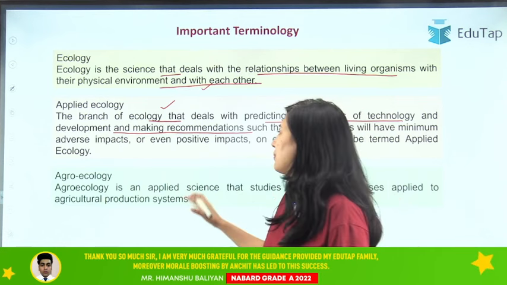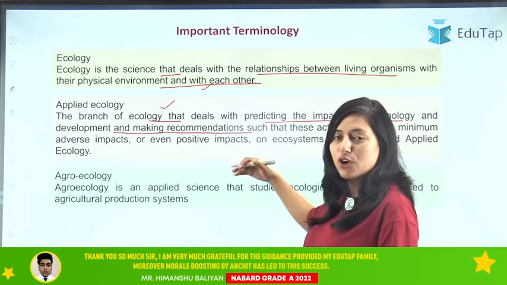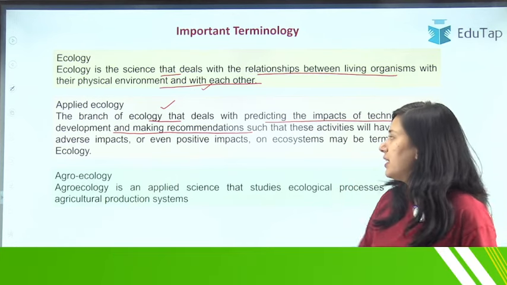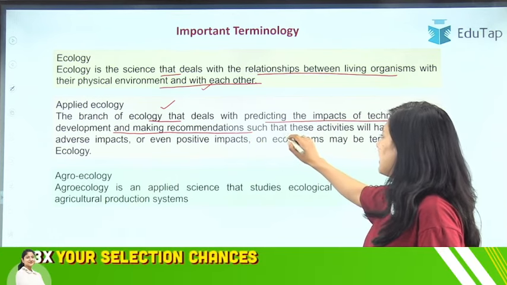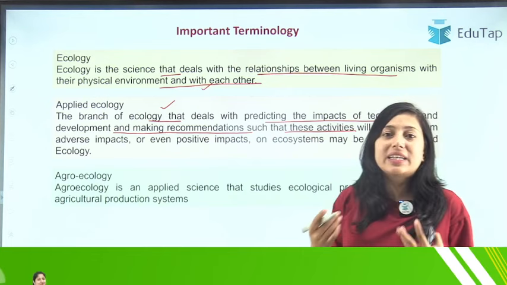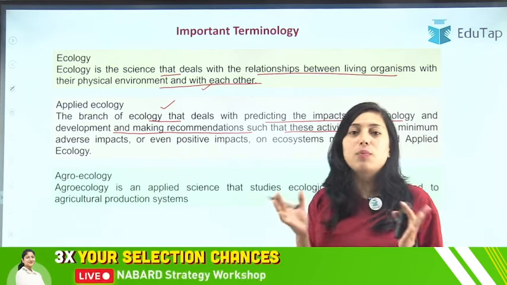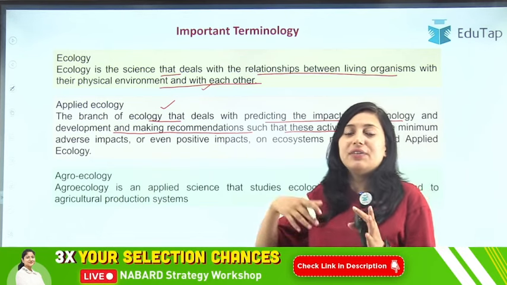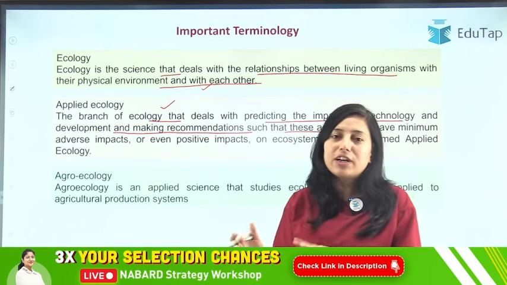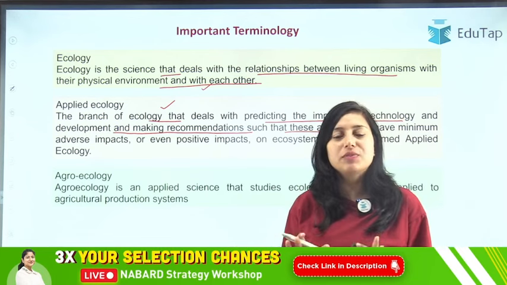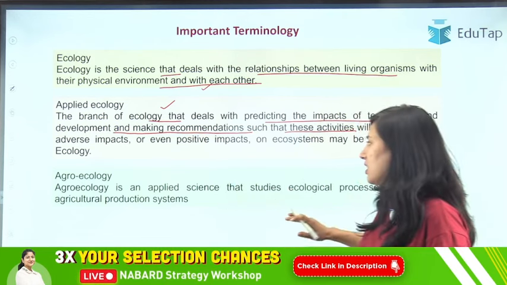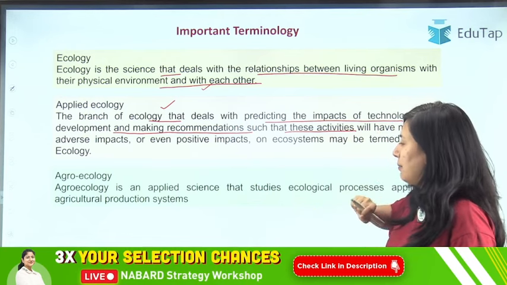It is the branch of ecology that deals with predicting the impact of technology, development and making recommendation such that how these activities will have adverse or positive impact. Okay, both ways we study, if any technology will have adverse effect or positive effect. So both ways we study under your applied ecology. Clear? So that was about your applied ecology.